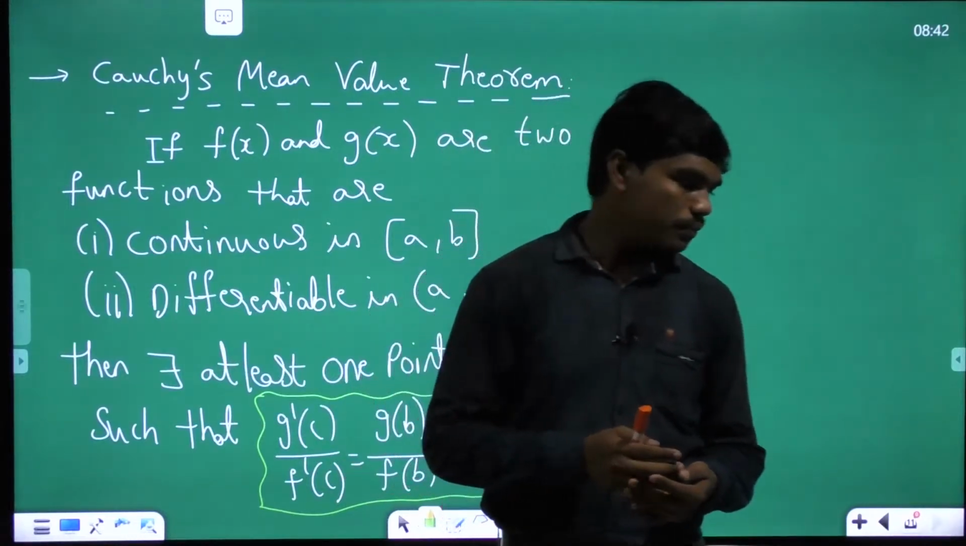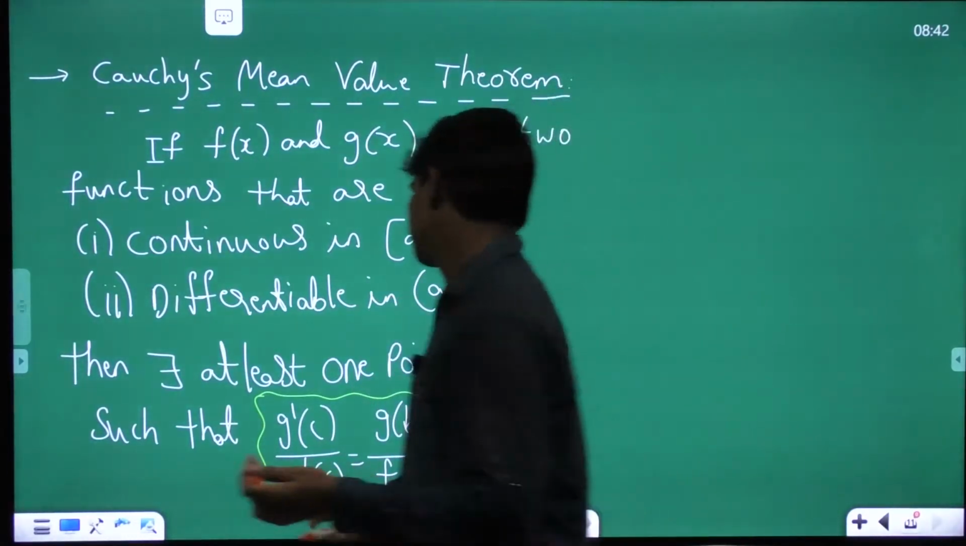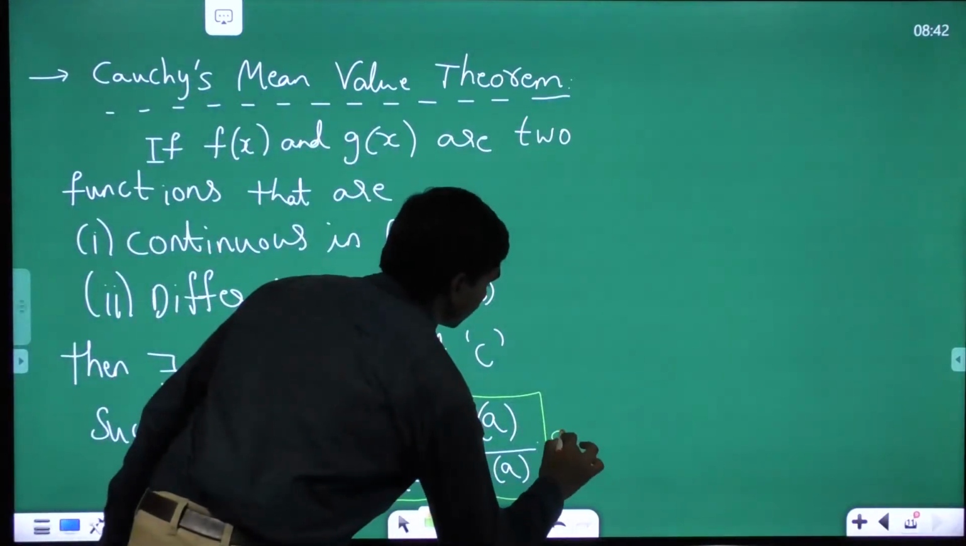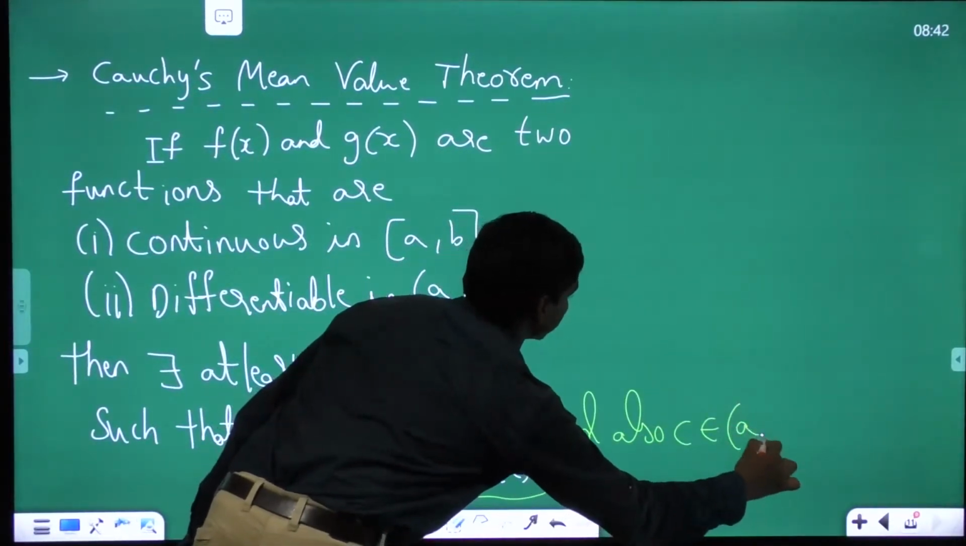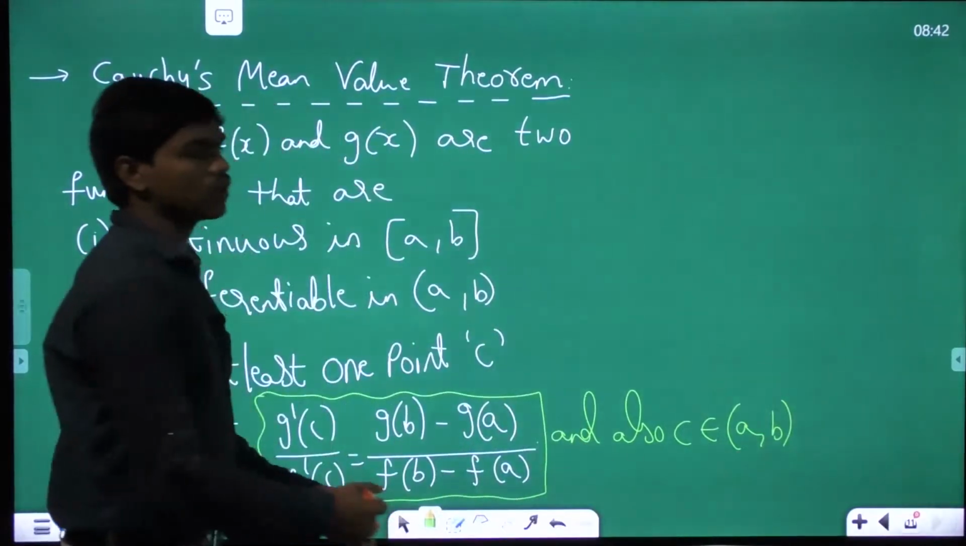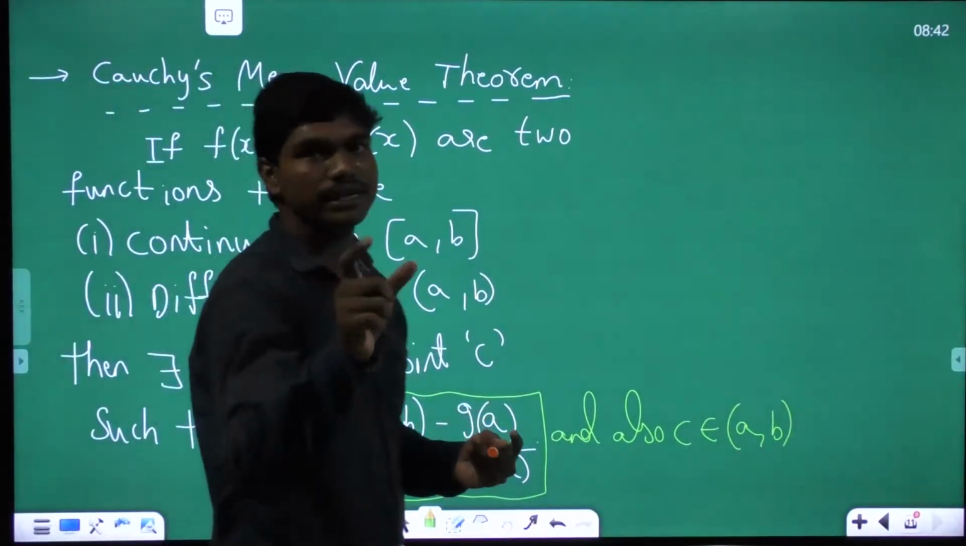Now in the exam, C exists between a and b, such that C belongs to (a, b). C is always in between a and b. That's why it's called mean value theorem, because C is somewhere in the mean between a and b.